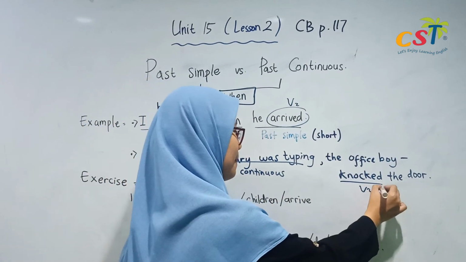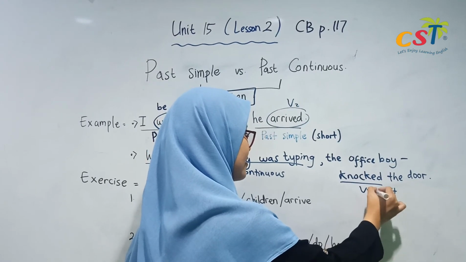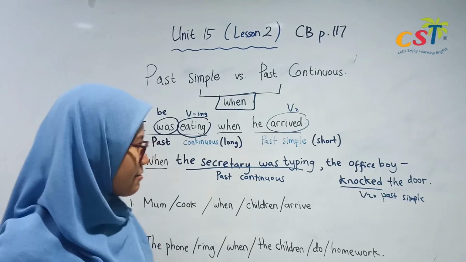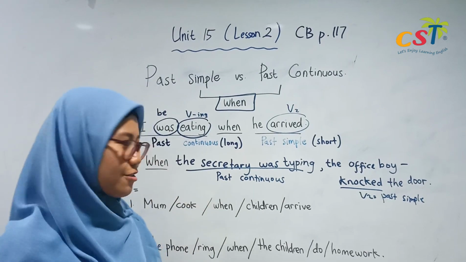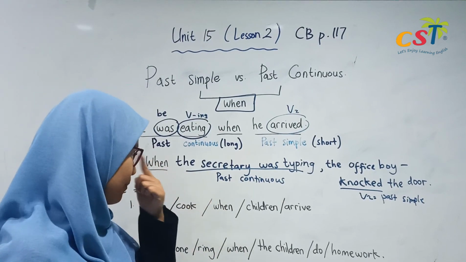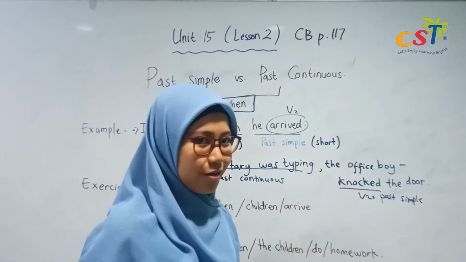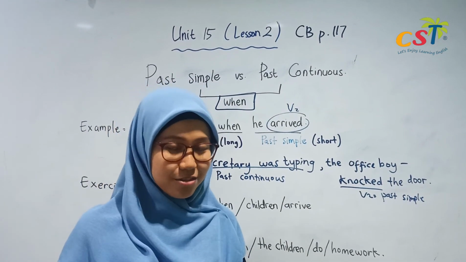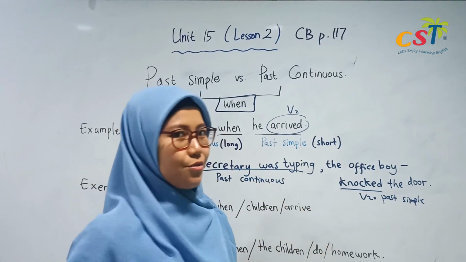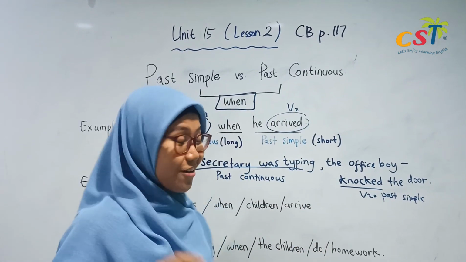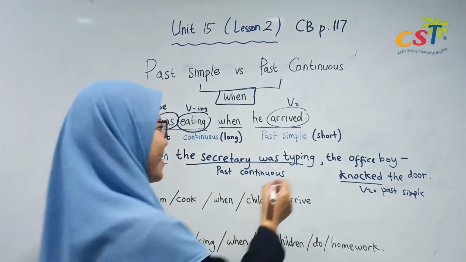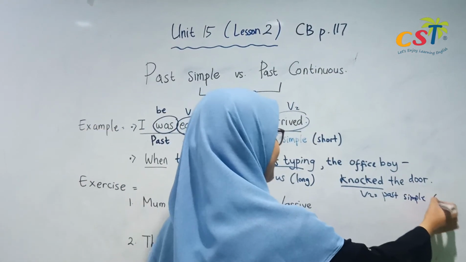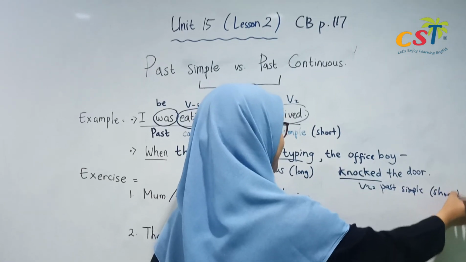So it's past simple. Good job. Now let's decide which one is a longer action. The secretary was typing or the office boy knocked the door. Typing, writing a letter, with knock the door. Of course, this one. Okay. So it's a long action and this is short action.